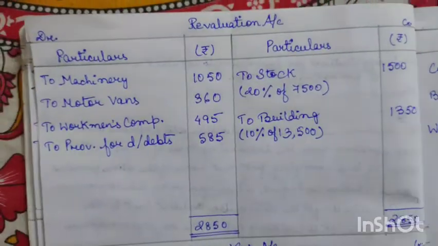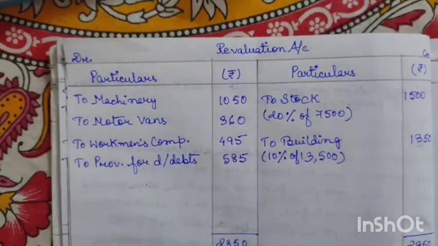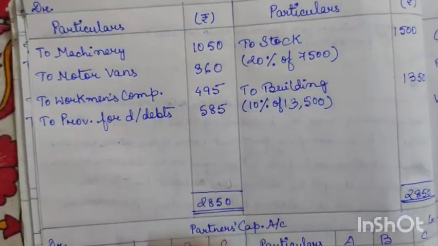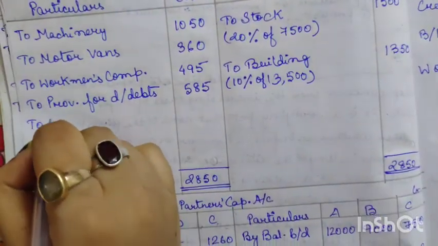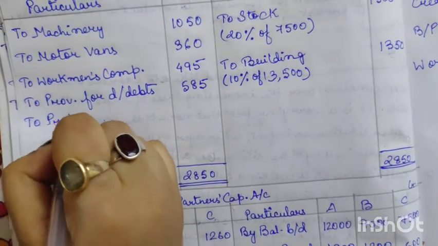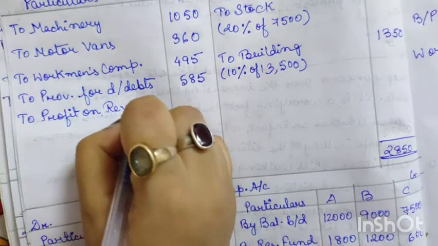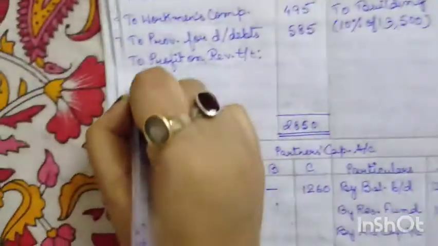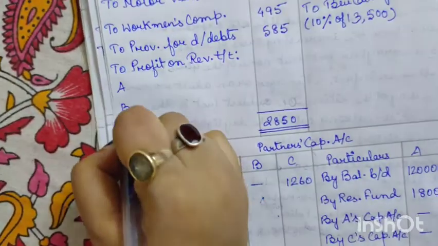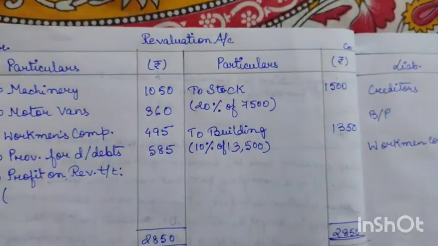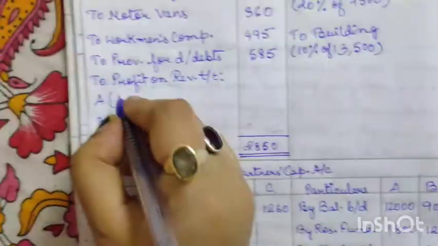Okay, now we will calculate from here. 2850 will deduct 2490. So now the profit on revaluation account for A, B and C, after deducting from 2850, we will get 360.